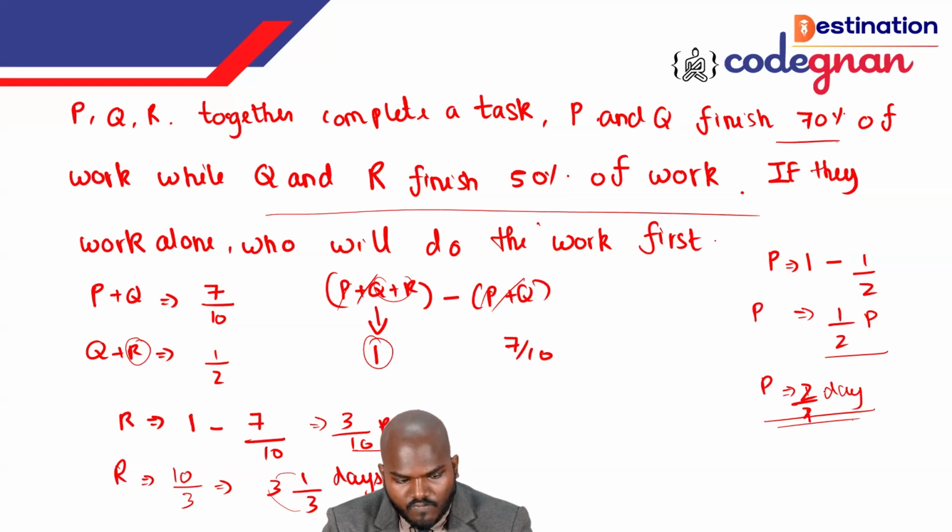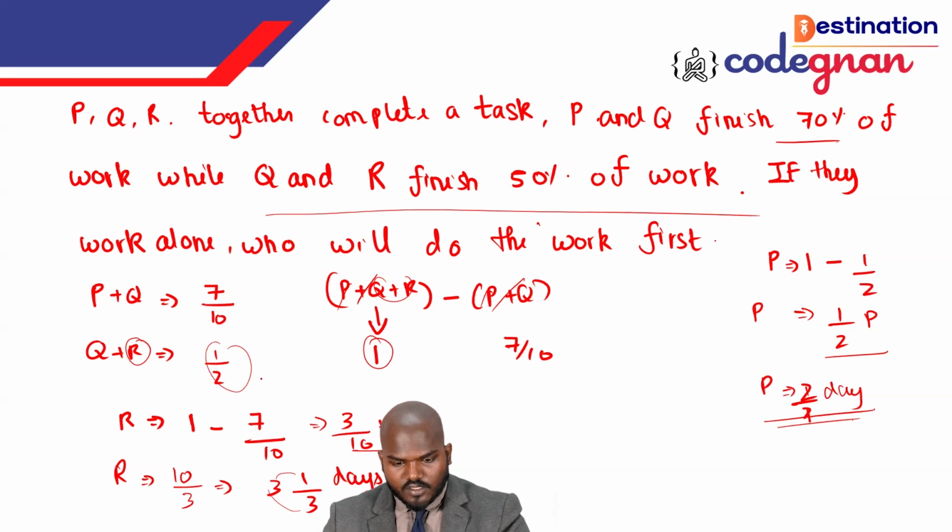But here we have found each value, guys. So you see, R can complete the work in 3 1 by 3 days, and P can complete the work in 2 days. Now, guys, you just want to find out the value of Q. How can I find Q? I have 2 values here, 1 by 2 and 1 by 2, and also 3 by 10.